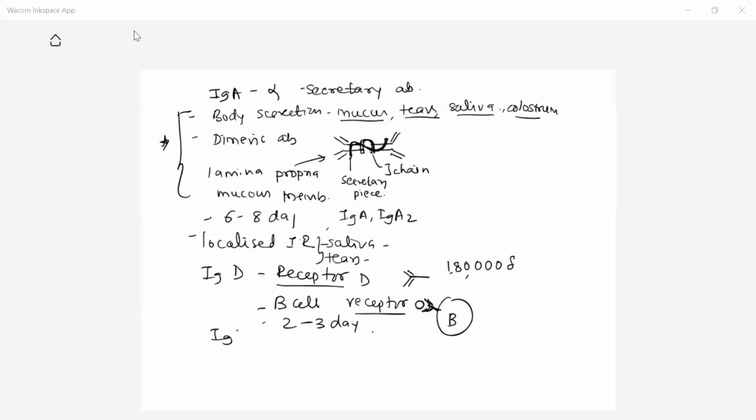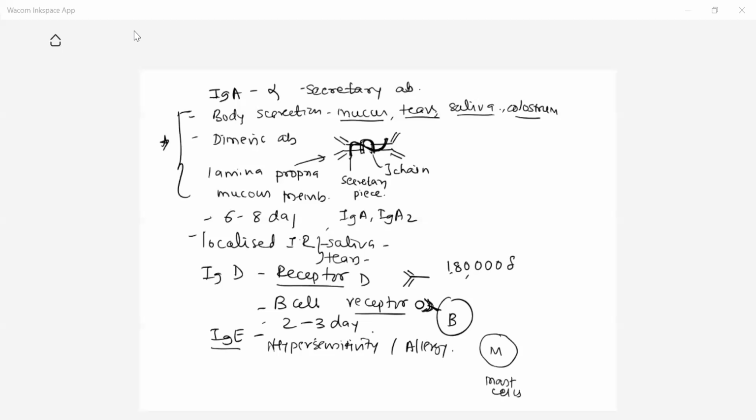And now last is IgE. IgE are special antibodies. They are not involved in the protective immune response. Instead of that, they are involved in the hyperimmune response, hypersensitivity. Hypersensitivity is nothing but allergy. When the body is allergic, the antibodies involved are IgE. In the body, along with the B lymphocyte and T lymphocyte, there is a third type of cell. These are called mast cells.